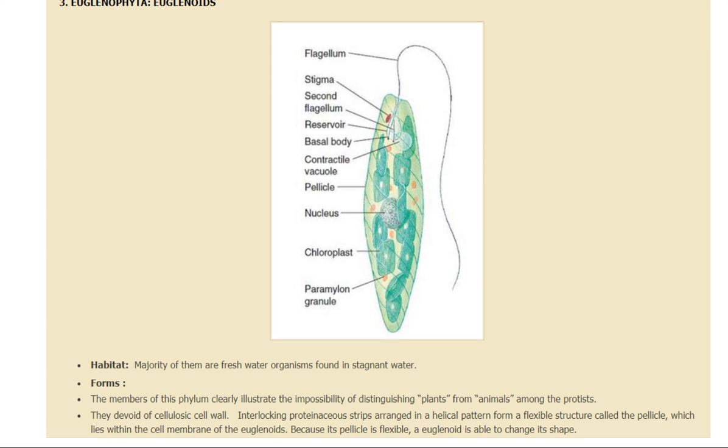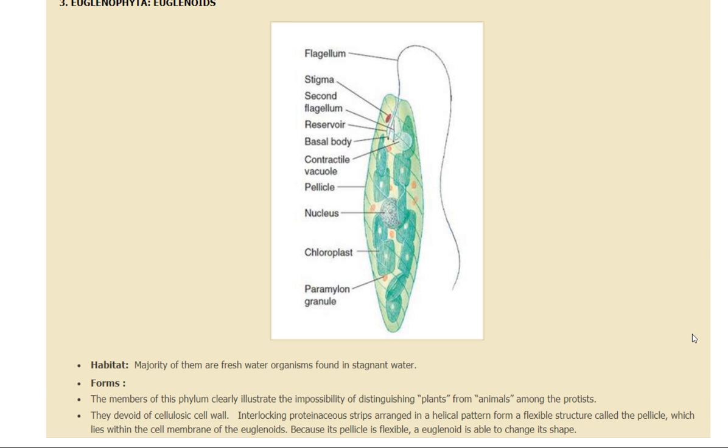Okay. Now, the next type is Euglenophyta, that includes euglenoids, the euglena-like flagellates. They are freshwater organisms, found in stagnant water also. The members of this phylum clearly illustrate the impossibility of distinguishing plants from animals among the protists. They are devoid of a cellulosic cell wall. The cell wall is not there. That is why they are not placed under plants.